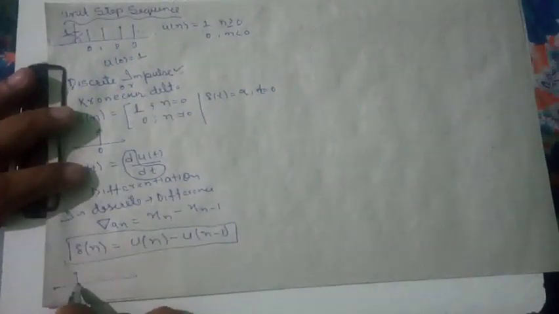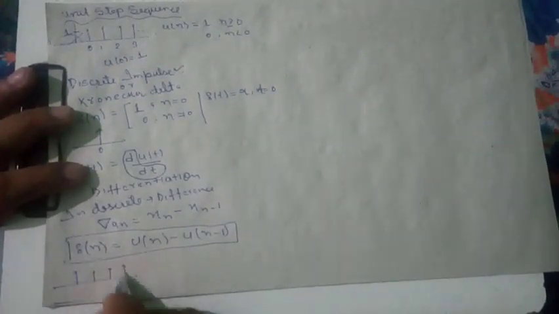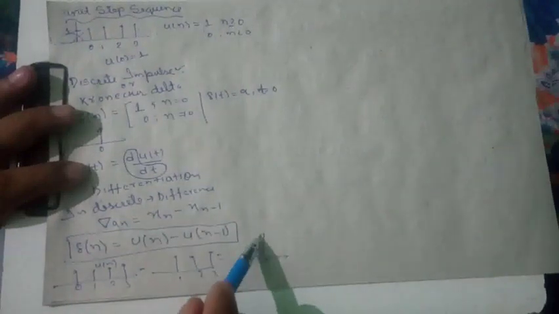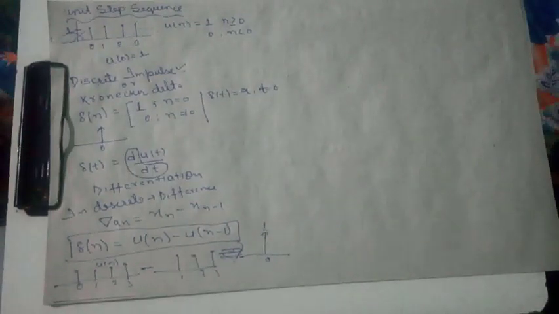If we subtract the shifted u of n, 0, 1, 2, 3, from 1, 2, 3, then of course at 0 only we are getting 1. Similarly, this is for differentiation.